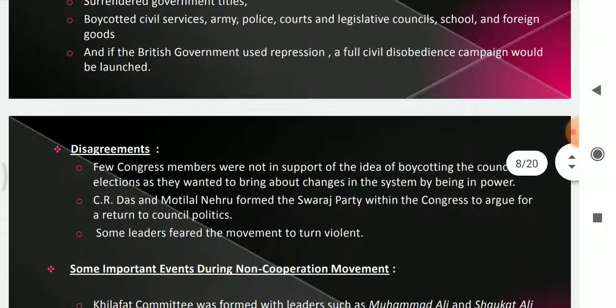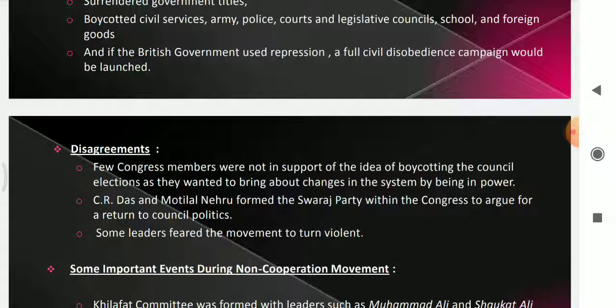But in the beginning, few Congress members did not support the idea of boycotting the council elections because they felt that if they are in power, they can bring some changes in the system. So they wanted to take part in the council elections, and finally Gandhiji was successful in convincing all the Congress members to launch the non-cooperation movement in the Nagpur Congress session in December.